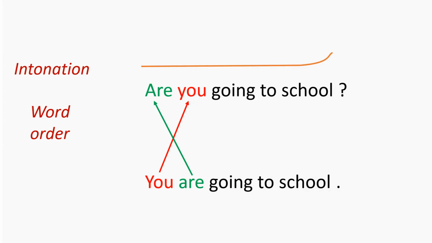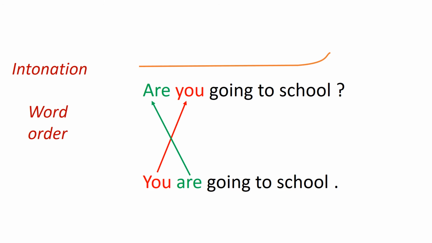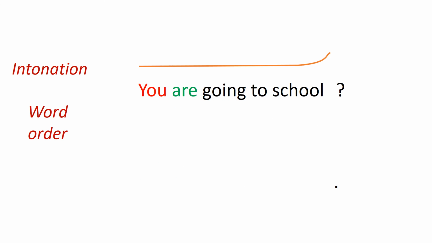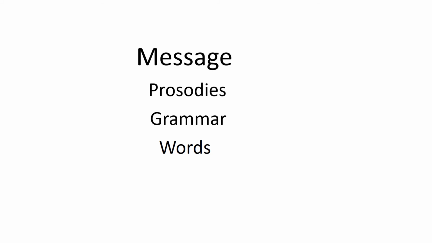We saw this earlier when we changed the statement, "You're going to school," into the question, "You're going to school?" by changing only the intonation and not the word order. Redundancy in the messages we send each other arises when the words, the grammar, and prosodies being used occur in patterns that work together to reinforce a common message.